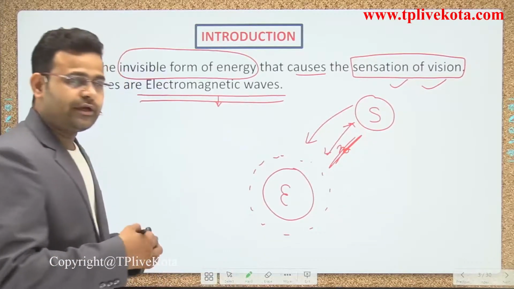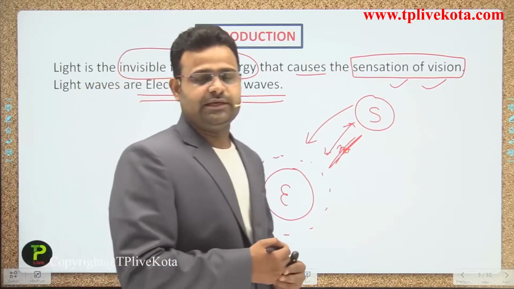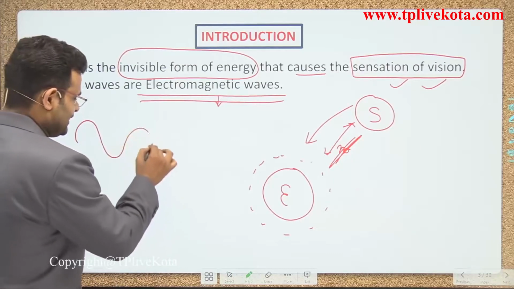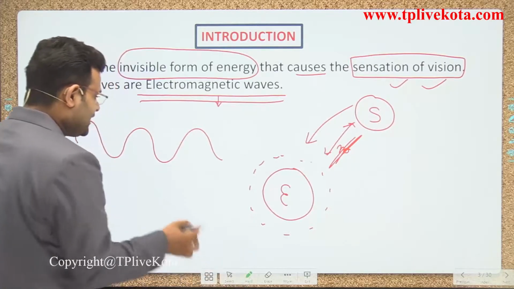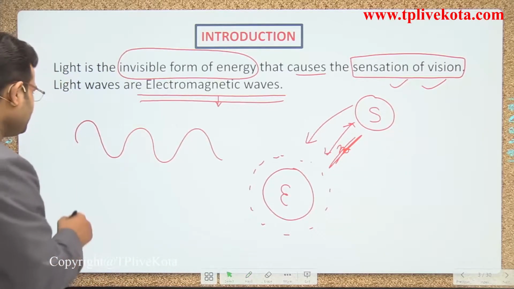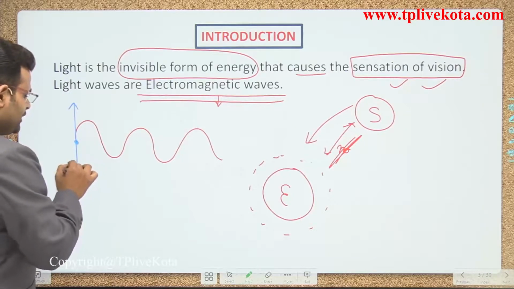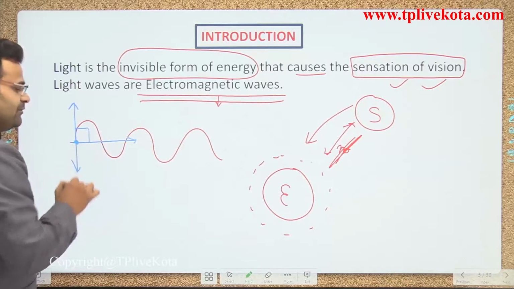If you are talking about vibration, whenever a wave is traveling there are two phenomena. Let's suppose the wave is traveling in that direction, and the particles of the medium vibrate up and down. So what is the angle between the direction of wave propagation and the particle vibration?